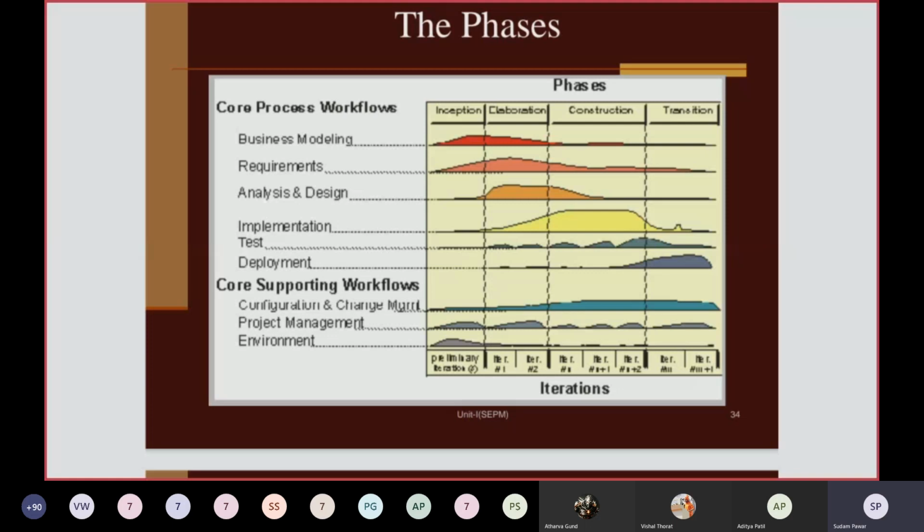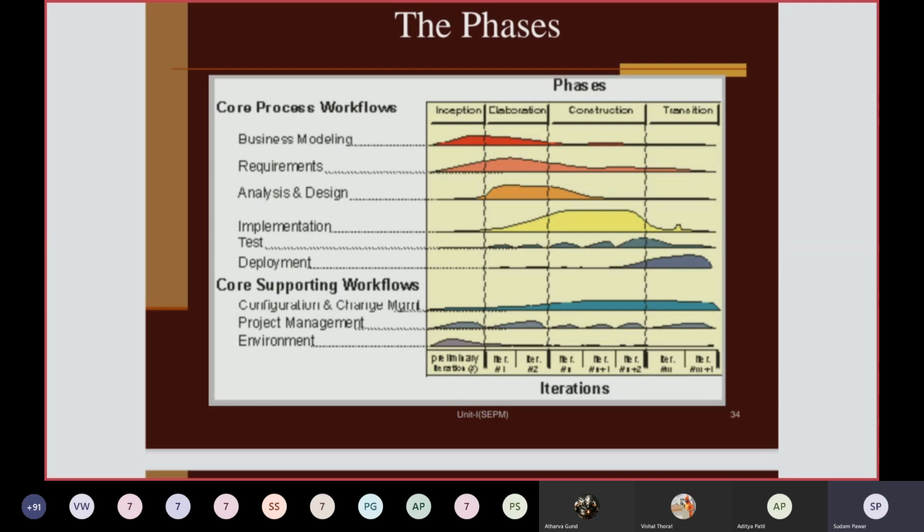So here you have to consider the core phases of RUP, that is inception, elaboration, construction, and transition. And core process workflows are also there, that is regarding business modeling, where it starts. Business modeling is as per the business analysis and requirements. Okay, we are going to implement your current project. Similarly, requirements analysis and design.